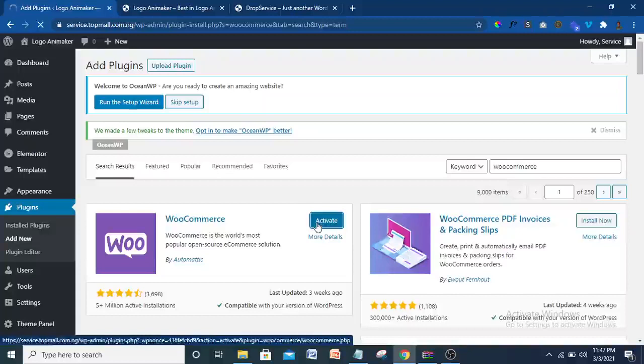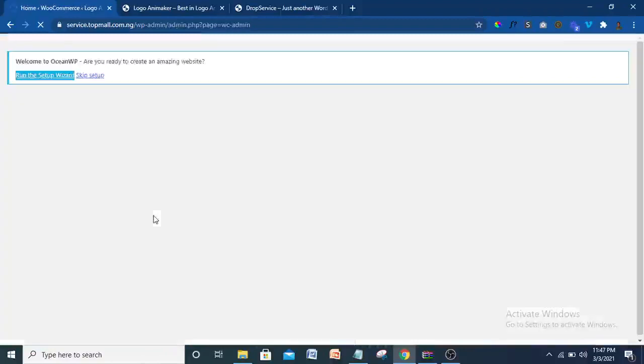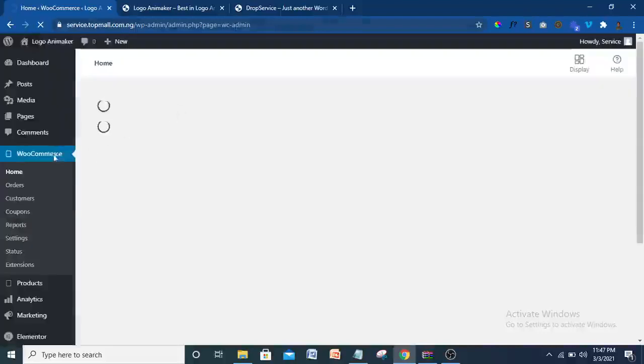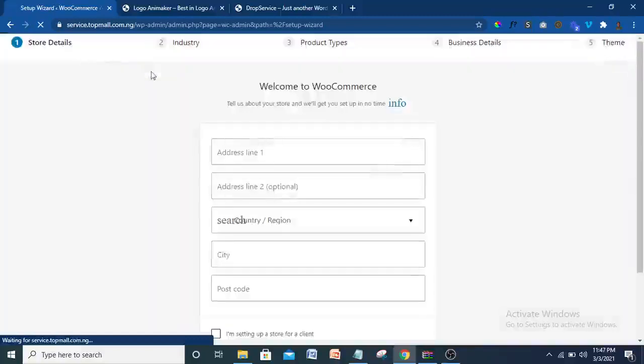When you click on activate, it's going to bring out a setup wizard for us that we are going to run just to get started. If it doesn't bring up the setup wizard, when it's finished installing, you will see it will appear somewhere here. But it's going to literally bring out the setup wizard for us. Yep, so it's going to bring that for us. We're also going to run that quickly. If it does not bring the setup wizard, the other thing you can do is come to settings and set everything you want to set. I think the setup wizard is loading. Yep, so this is it.